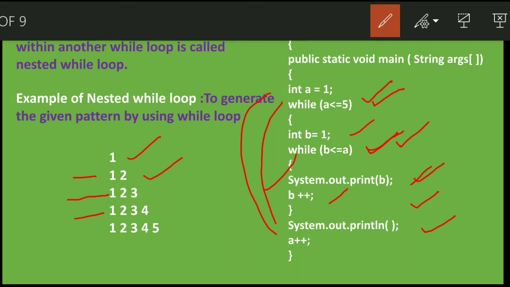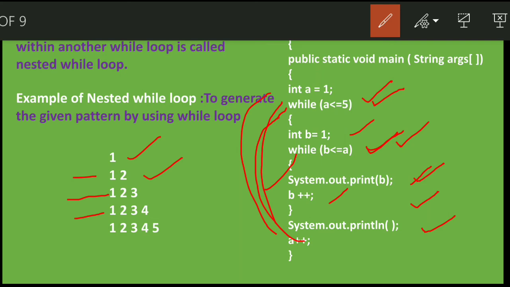So b's value right now is 4. So what are the values less than or equal to a? That is, a is 4. So 1, 2, 3 and 4. So it will display 1, 2, 3 and 4. And again, for the last time, a's value is incremented to 5. Again it will go back to the while loop. 5 is not less than, but 5 is equal to 5.